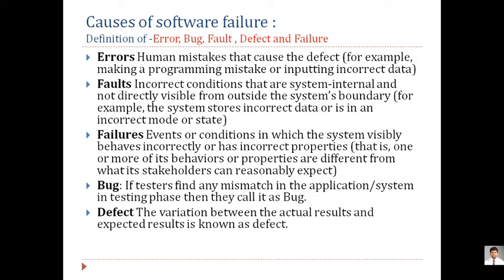Now next, bug and defect. A bug is when a tester finds any mistake. Whenever the testing team finds any mistake in the application system during the testing phase, that is called a bug. The tester finding a problem in an application being developed by the developer during the testing phase is called a bug, and if the same fault is identified after the product is launched on the customer's desk, that is called a defect.